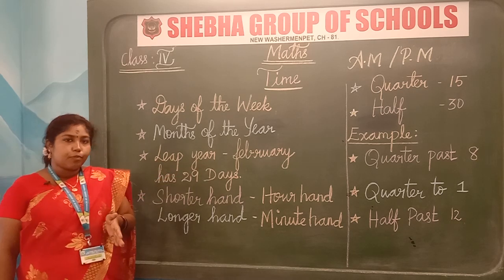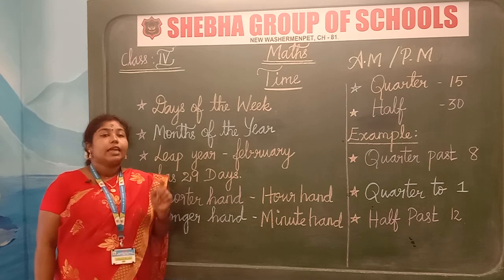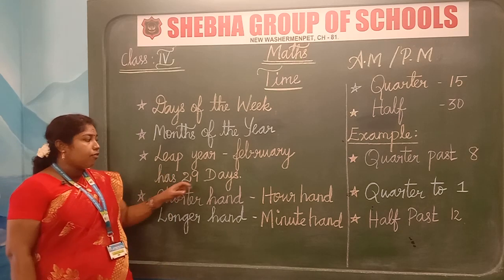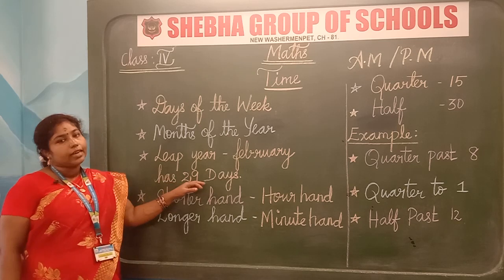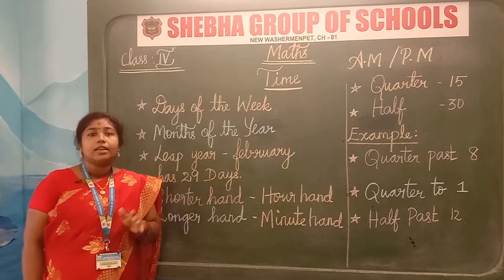So next topic is leap year. If you see February month, every year we will have 28 days. In leap year only we will have February as 29 days. So leap year occurs once in 4 years.